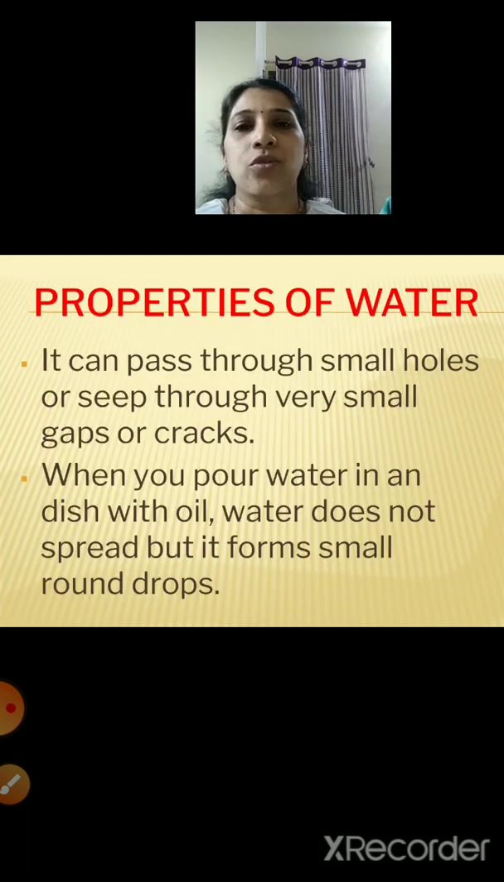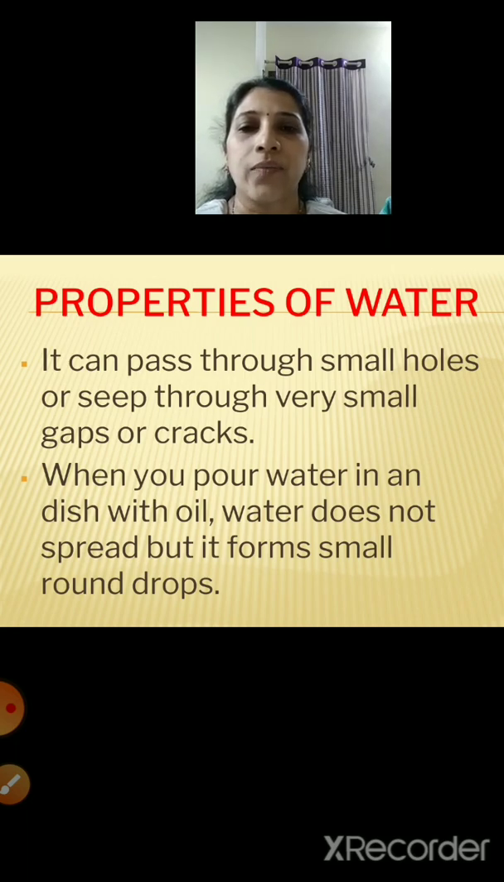It can pass through small holes or seep through very small gaps or cracks. In the picture which I showed you of the ball, water passes through small holes, or seeps through very small gaps or cracks. Children, you might have seen generally in the rainy season, the wall becomes wet. What happens? There are some cracks on the wall. Water enters into these cracks, and that's the reason the wall becomes wet.